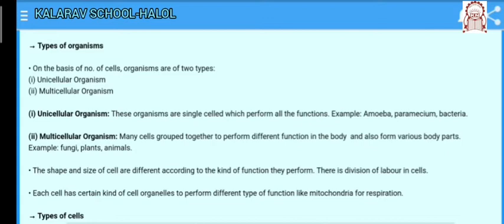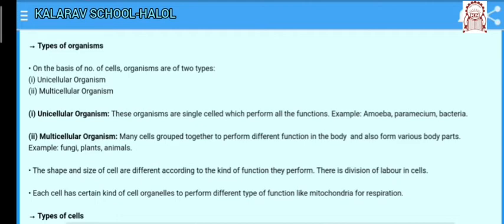Some organisms can also have cells of different kinds. The shape and size of cells are different according to the kind of function they perform. There is a division of labour in cells. What does it mean? Some cells like amoeba have the property to change their shape. In some cases, the cell shape could be more or less fixed. The nerve cell is a typical example, which means its shape is fixed.